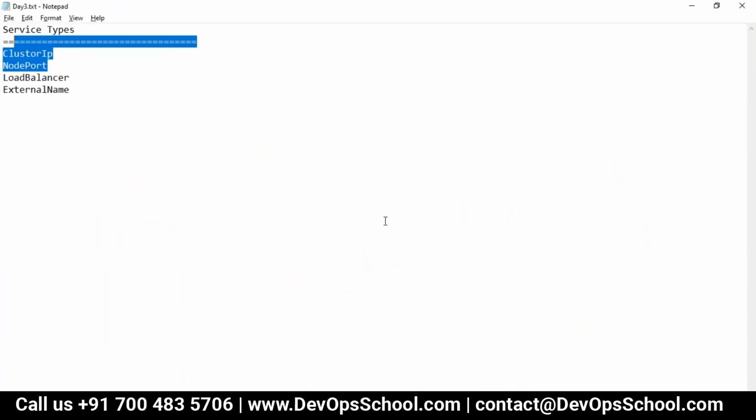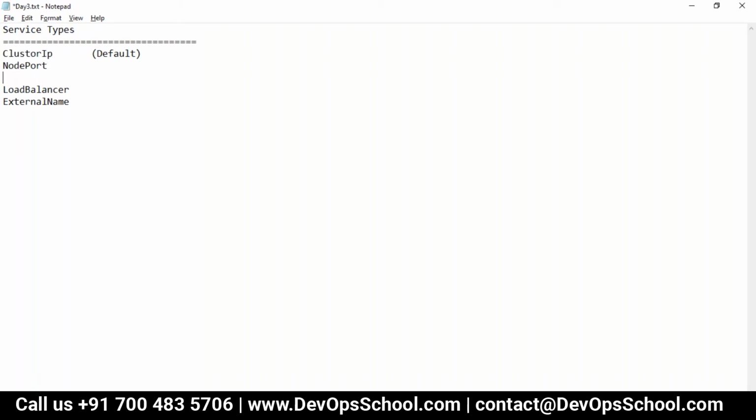Okay, so guys, if you have got it, then actually this is the default one. Whenever you create a service, this is the default one. But whenever you create a node port, two things happen. One, a cluster IP service gets created, and that service gets exposed to each node of the cluster, only the cluster.